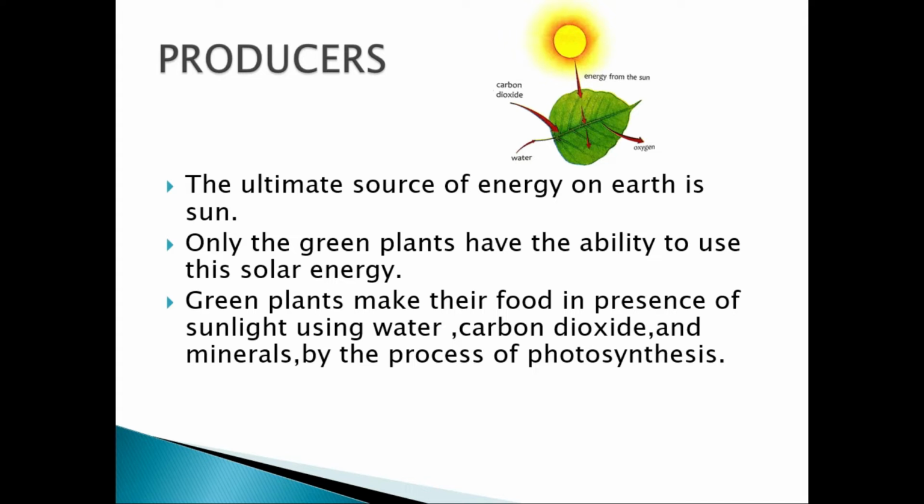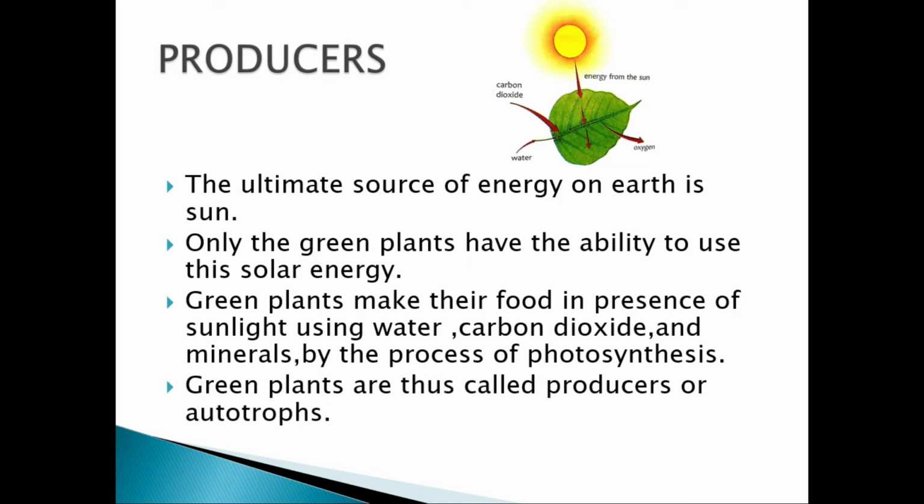The green plants make the food in the presence of sunlight using water, carbon dioxide and minerals. And you know that this process is called photosynthesis. And also, as the plants are able to prepare their own food, we are calling them as producers or autotrophs. So please remember, if someone will ask you why green plants are producers, I hope you know the reason now.